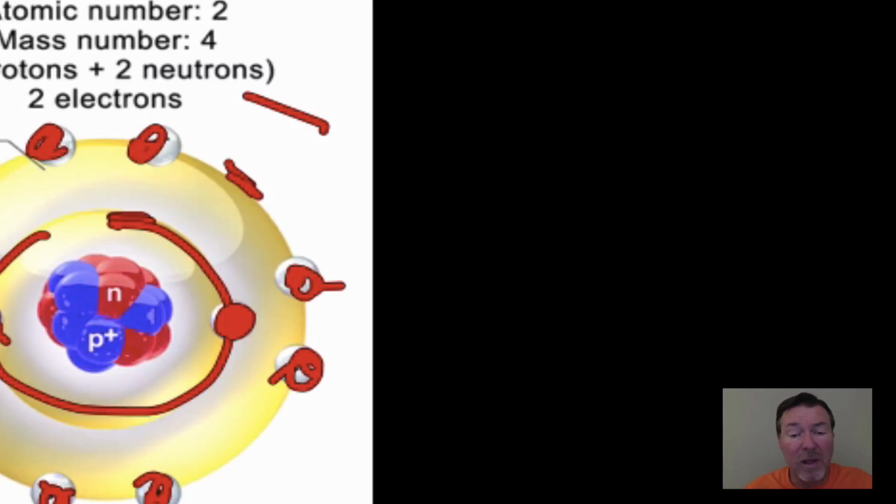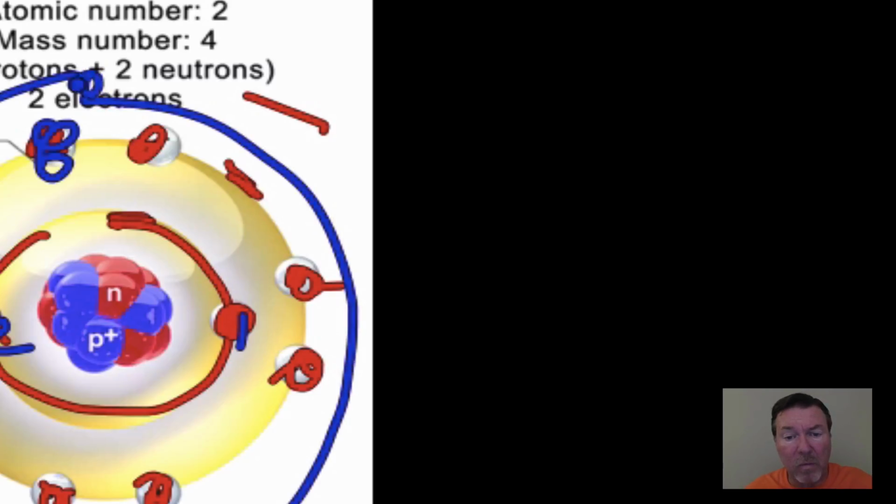So that means that neon, which has an atomic number of 10, so it has 10 electrons, has 2 on the inside, 1 and 2, and then has 8 on the outside. That gives a total of 10. Now, if it had 11, we would have to put another ring, and we would put one more into that one. We need to know that, because when we start talking about how atoms bond, we need to know about the rings.